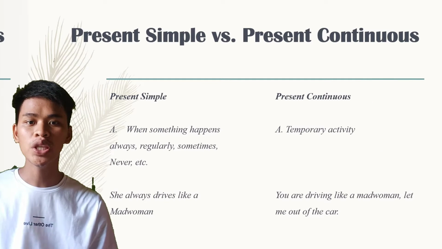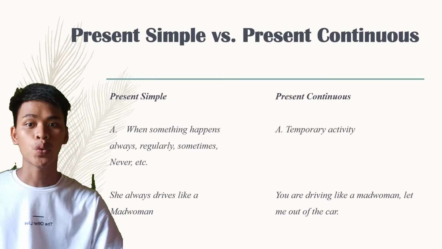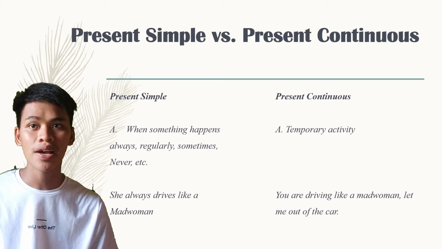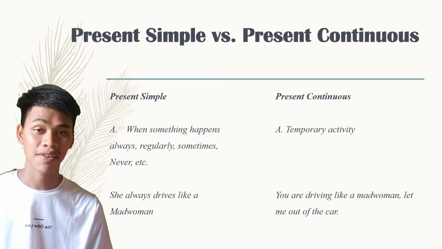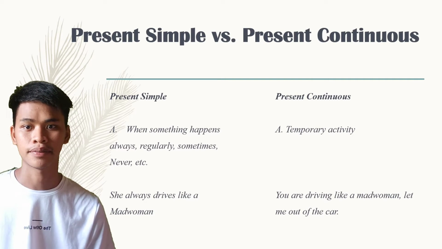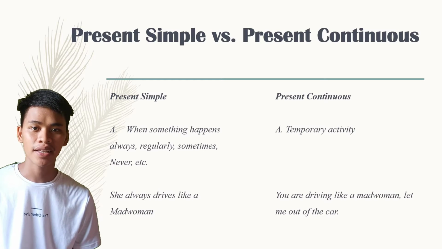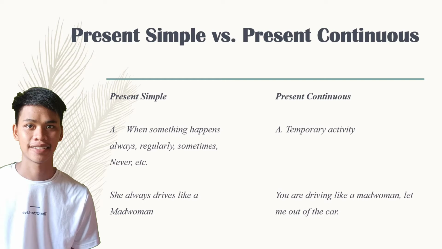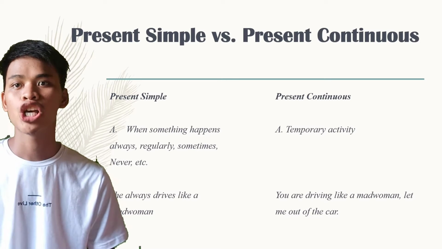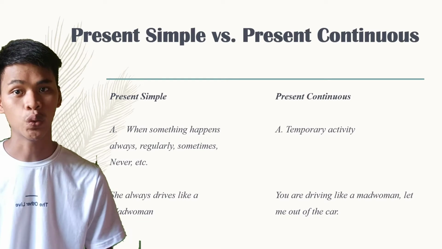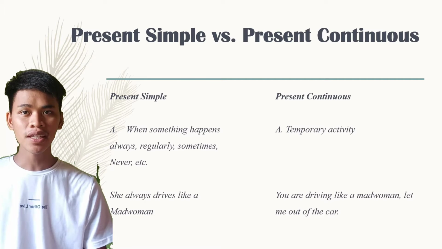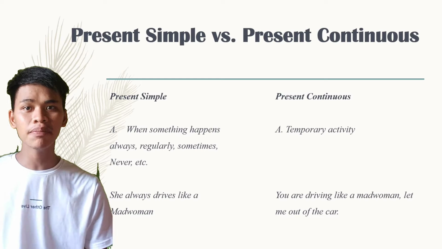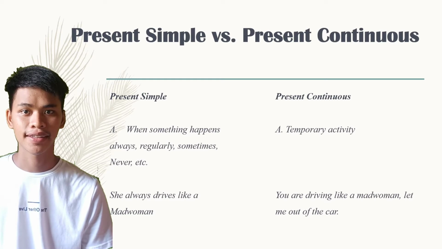And now, we use the present simple when something happens always, regularly, sometimes, never, and etc. We use the present continuous naman for temporary activity. For instance, in present simple, she always drives like a mad woman. In present continuous, you are driving like a mad woman. Let me out of the car.